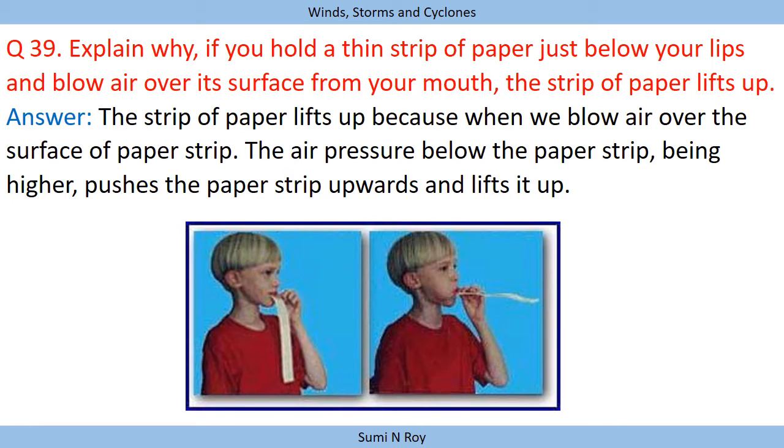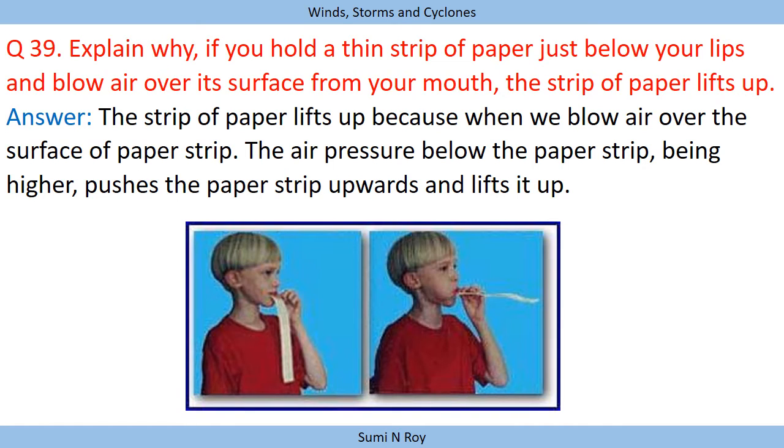What you have to do, take a strip of paper and start blowing air over the surface of the paper strip. Then when you blow air over the surface of the paper strip, you are creating a low pressure area, because high speed wind has low pressure. This we have already discussed. So when we are blowing air, it is creating a low pressure area.